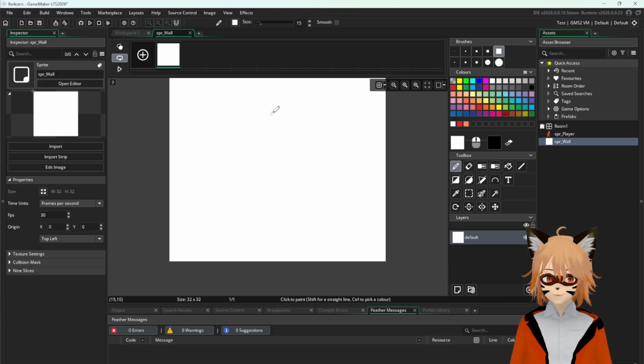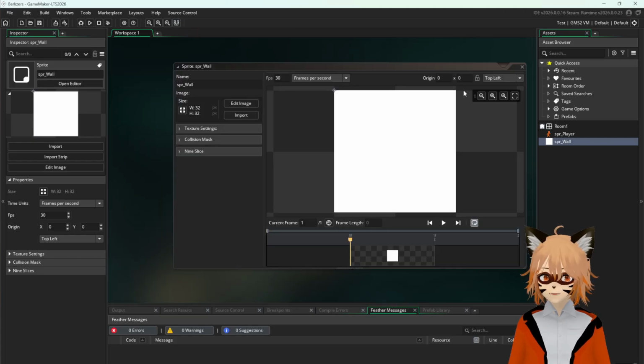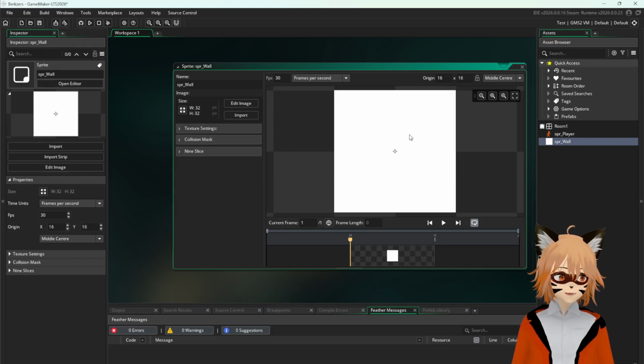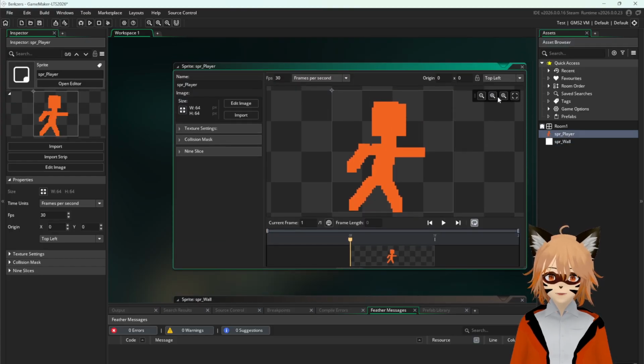Something that we should also not forget is the origin of the sprite. After we exit this, just press the origin button. We're gonna set this to middle center. All right, this is going to help us later in the tile editor. And I'm gonna go back to the sprite player. I forgot to set the origin for this one. Sorry, I mean middle center.